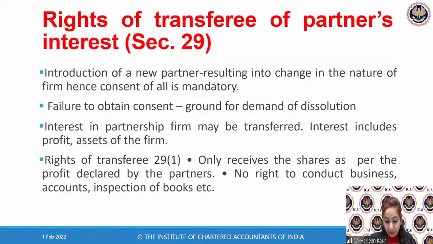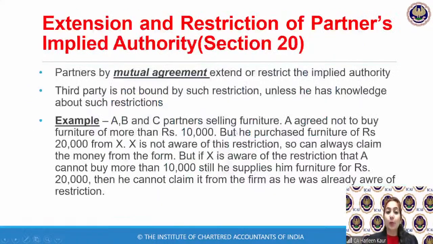Does A have to prove the third party was aware of the restriction? So Dipanshi, that is specifically related to the case you're asking about, the extension of the implied authority. We just discussed the other day where, by mutual agreement, any restriction has been imposed for the implied authority. The simple rule was, if the third party is not aware of the restriction, then the third party can claim the money from the firm. If the third party is aware of the restriction and is intentionally trying to do wrong acts with you, then the third party cannot claim the money from the firm. All right. So I hope this point is clear to you now.